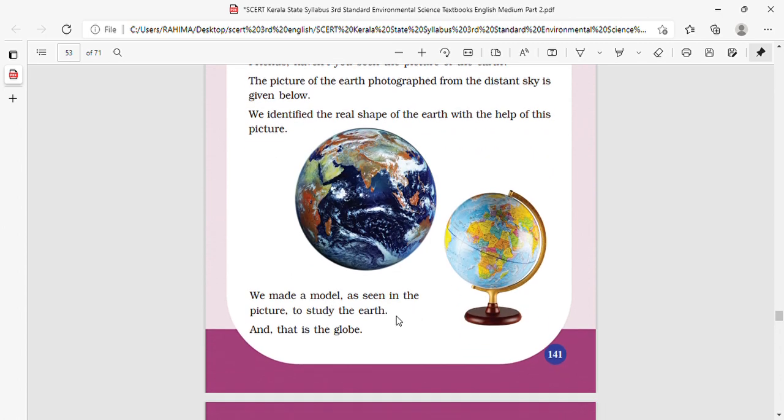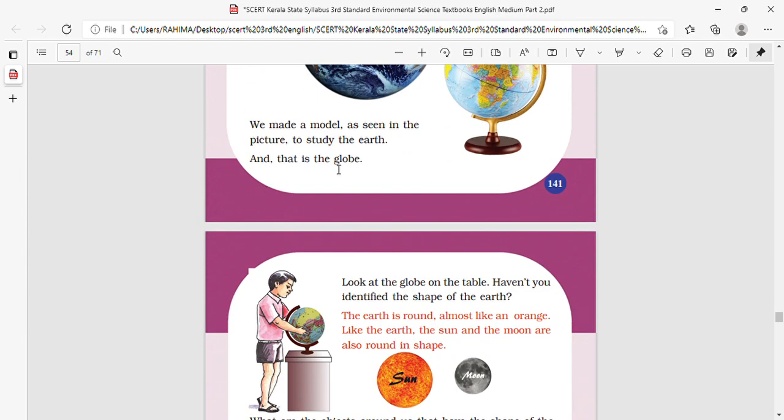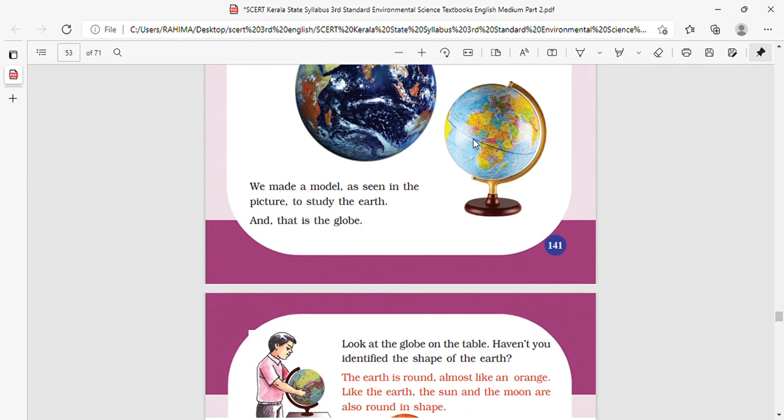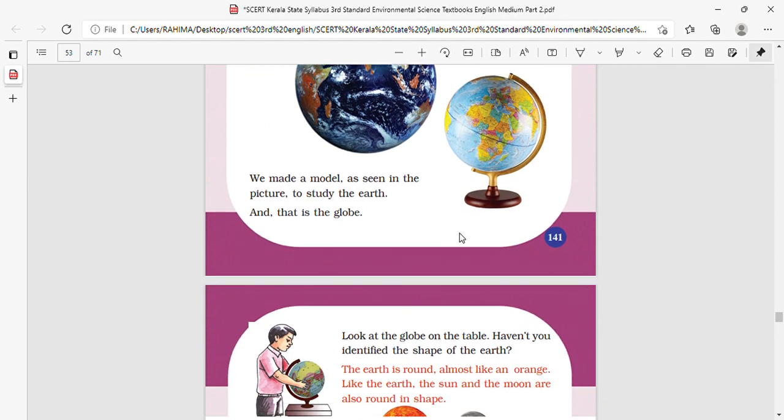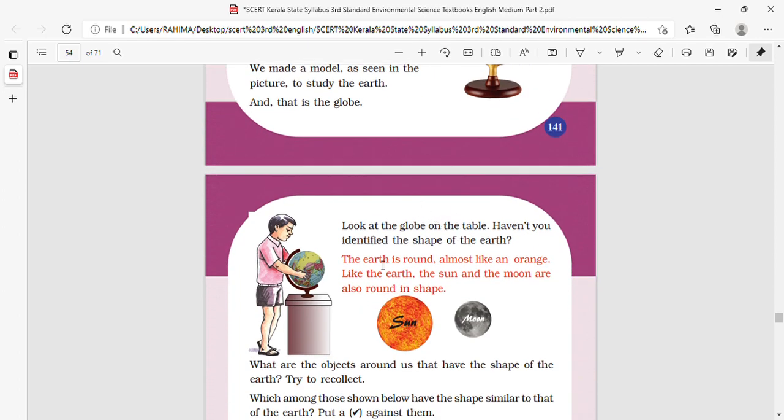We make a model as seen in the pictures to study the earth. ഇതുപോലെ ഒരു മോഡൽ ഉണ്ടാക്കി നമ്മൾ ഭൂമിയെ കുറിച്ച് പഠിക്കാൻ. And that is a globe. So what do we call it? It is called a globe. Look at the globe on the table. Haven't you identified the shape of the earth?